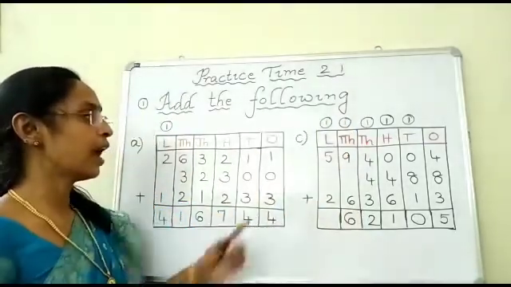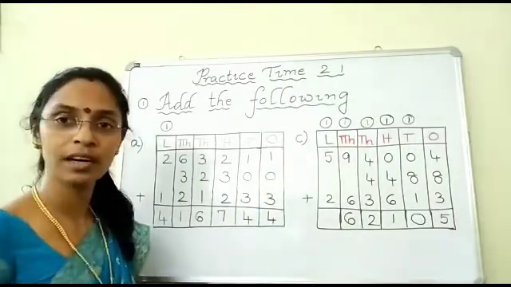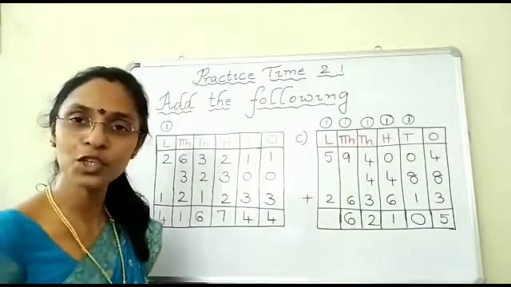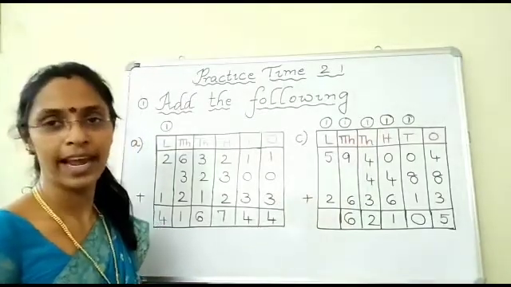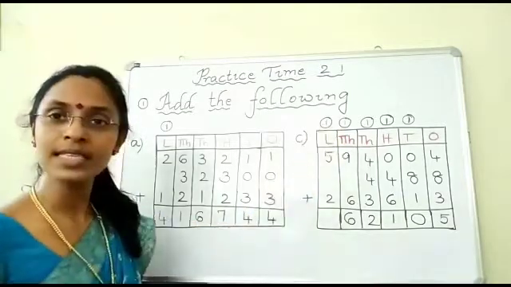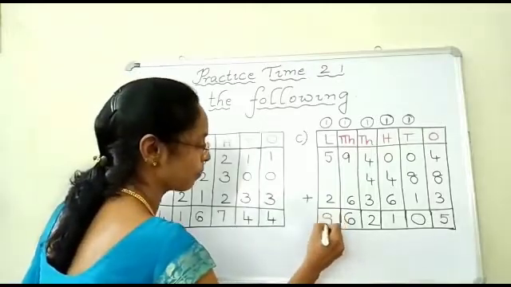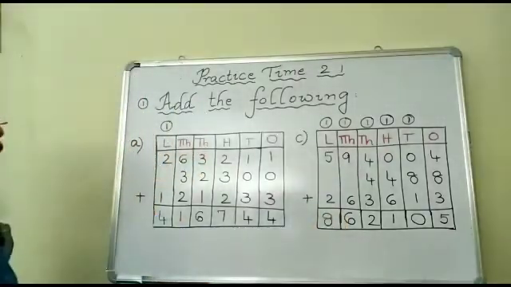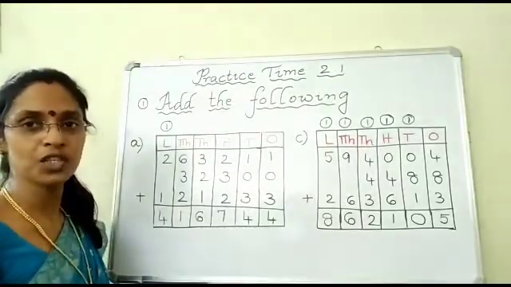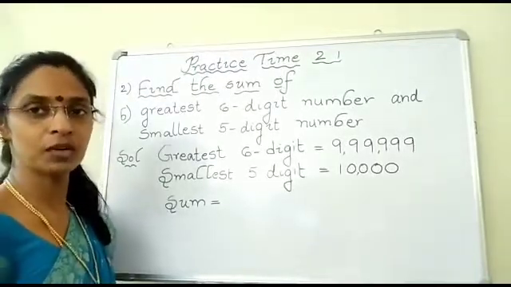Okay children. Now add the lakhs place. What are the digits in the lakhs place children? Yes, 5 and 2. 5 plus 2 is how much? Yes, it is 7. And now add this one. 7 plus 1 is 8. Very good children. So, this is how you do the addition. So, children, this is our first question. Okay, children? So, children, let us see the next question.